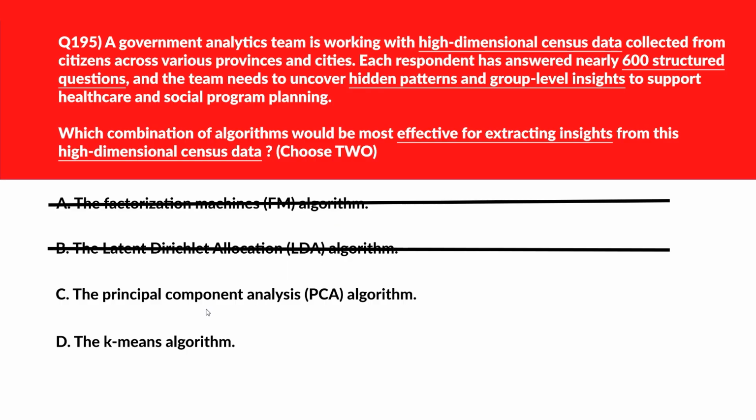Let's now move to option C. C says the principal component analysis, PCA algorithm. Principal component analysis reduces dimensionality and reveals dominant feature patterns across high volume survey data. Let's keep this. We'll move to D. D says the K-means algorithm. K-means clustering segments population into interpretable clusters for targeted policy planning. Another correct answer. We'll lock option C and D as the correct answers.